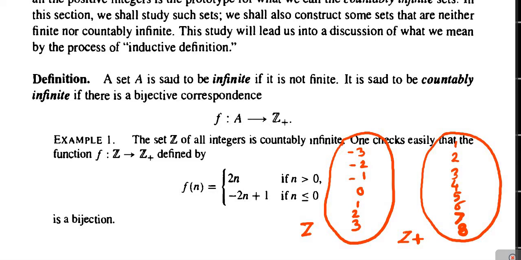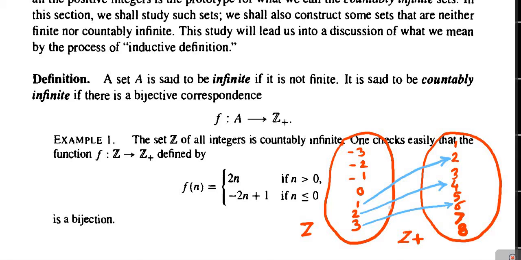Similarly, as 2 is greater than 0, the image of 2 will be 2 into 2, that is 4. And as 3 is also greater than 0, the image of 3 will be 2 into 3, that is 6. So the image of 1 is 2, the image of 2 is 4, and the image of 3 is 6.